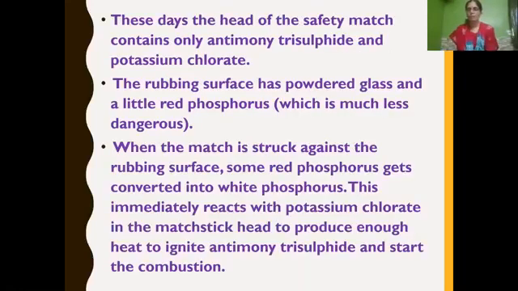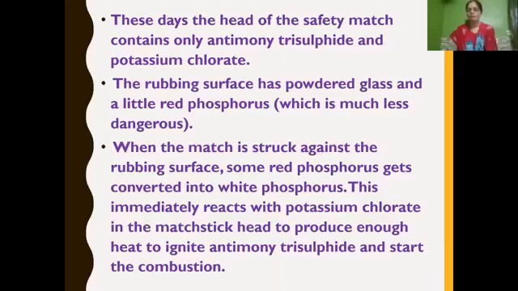Then we have learnt about the matchbox and matchstick, how it is being produced. The head of the matchstick contains antimony trisulfide and potassium chlorate. The rubbing surface, that is the matchbox, both sides have a rubbing surface where we strike the matchstick, isn't it? The rubbing surface has powdered glass and a little red phosphorus. Why? Because red phosphorus is much less dangerous compared with white phosphorus.